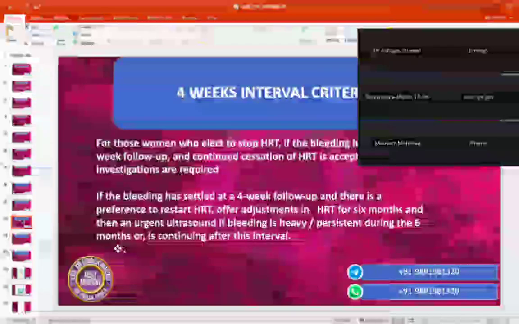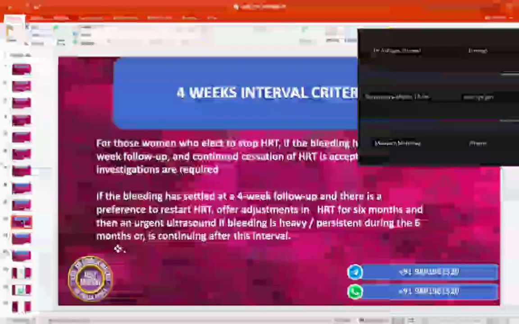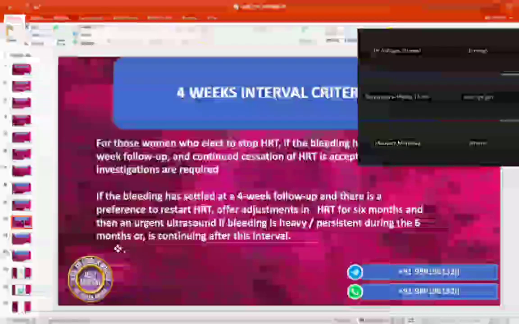If after stopping the HRT, 4 weeks later you don't have any bleeding and you wish to discontinue the HRT, then you can continue with the stoppage of this HRT and you don't need any further follow-up. However, if you wish to restart these hormonal preparations for your symptoms after the interval of 4 weeks, then we can restart the HRT by doing dose adjustments accordingly.